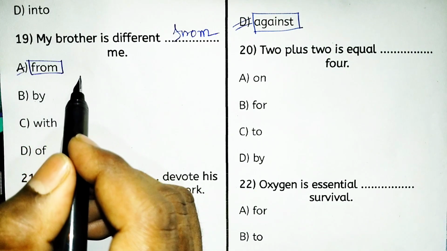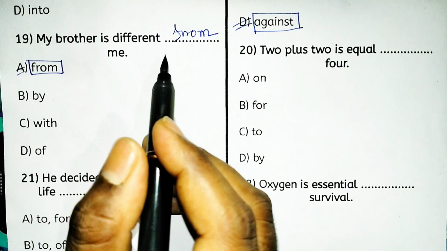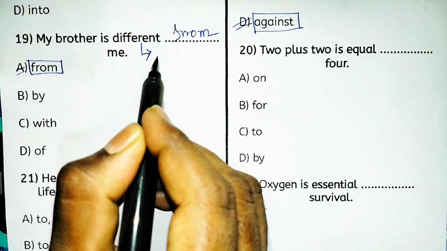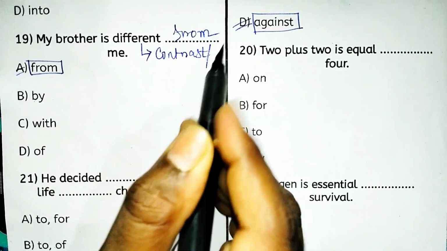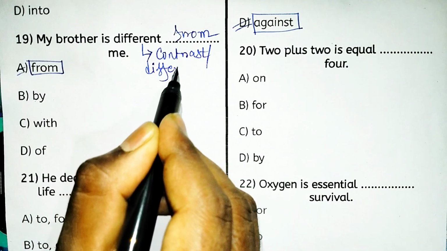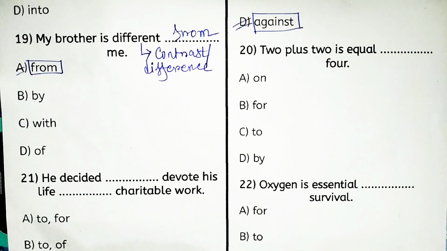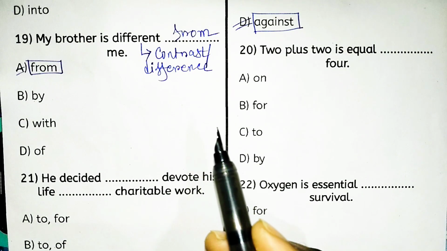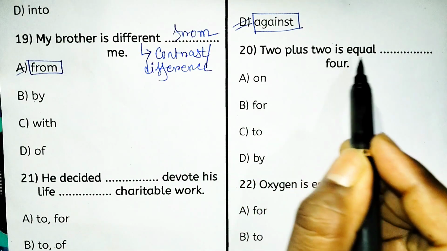Different from shows a contrast or one kind of difference. So if there is any contrasting thing, any difference, then we have to use different from.